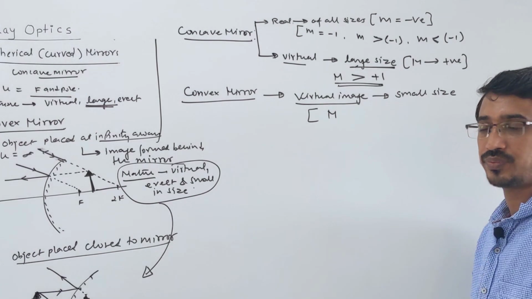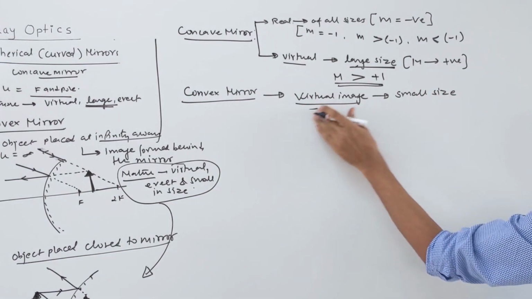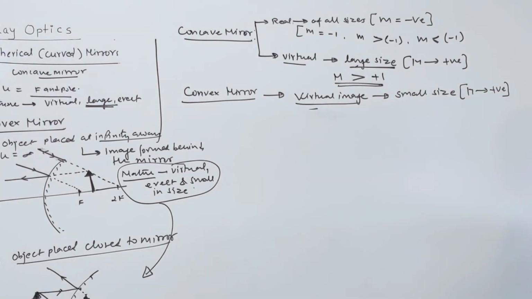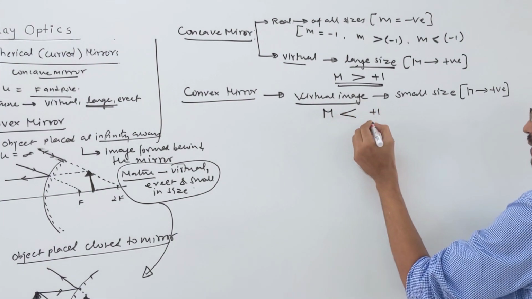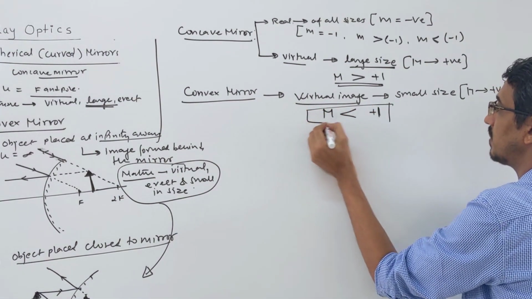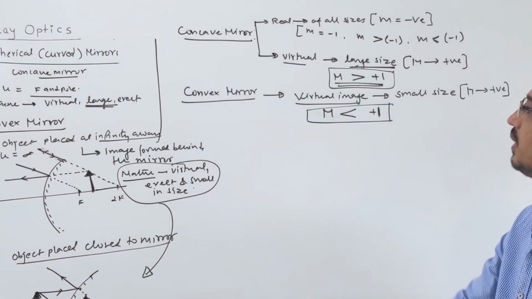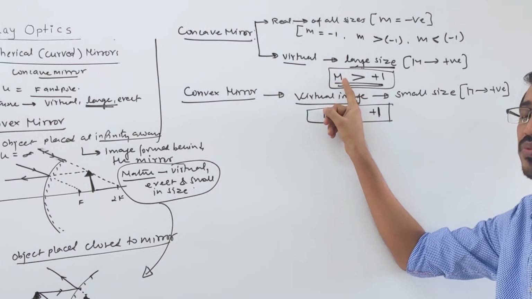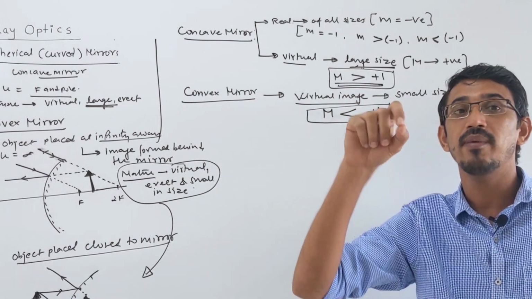So what is the magnification of this mirror? The magnification is positive. Let's write here. It makes small size, so m is what here? In this case also positive is possible, but m will always be less than +1. See the difference between these two. Both make virtual images. How to identify? This also can make virtual, this also makes virtual, but here the size of the virtual image is always more than 1, so magnification is always positive and a bigger value.